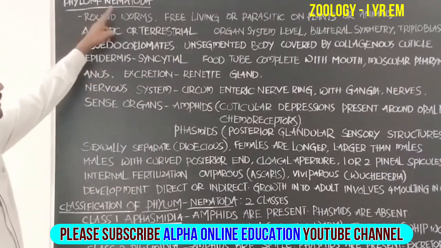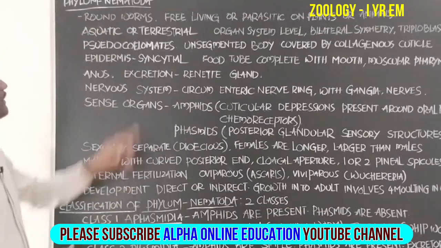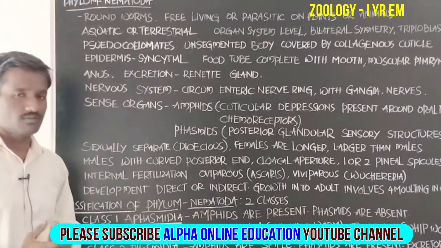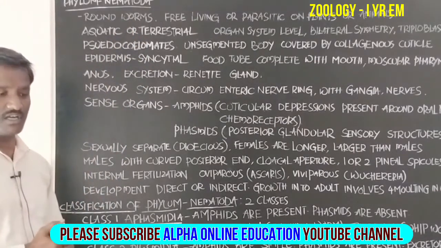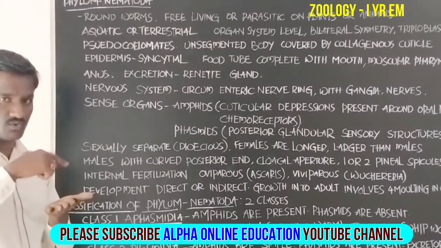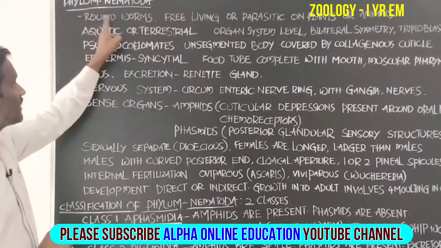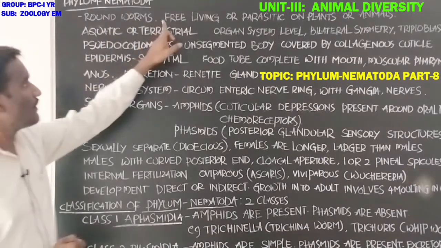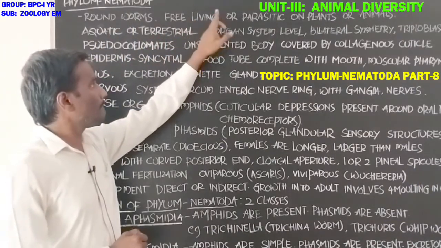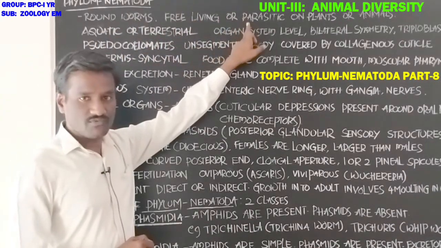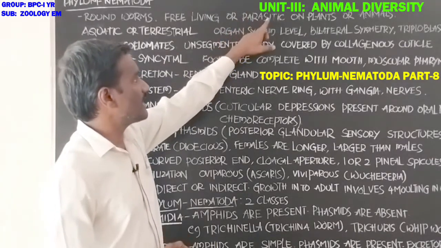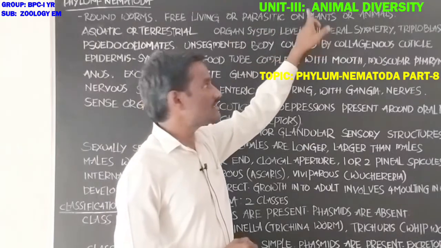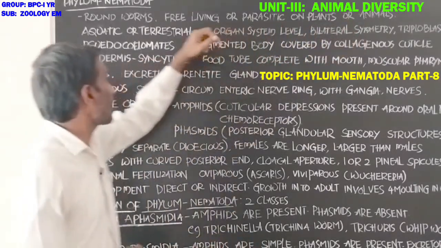Students, phylum Nematoda includes the roundworms. When we look at a cross section of these animals, they appear rounded, circular in shape. Hence these animals are called roundworms. They include free living animals and parasitic forms. They show a parasitic mode of life on plants and also in animals.